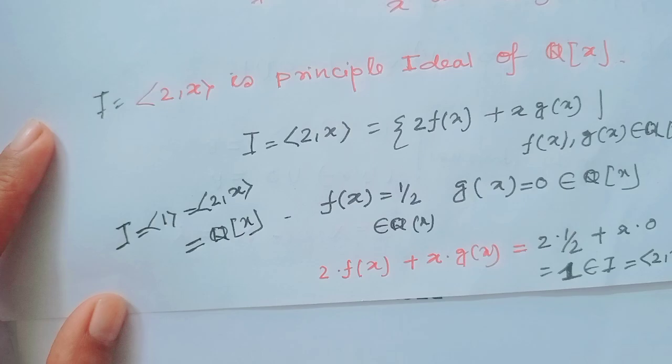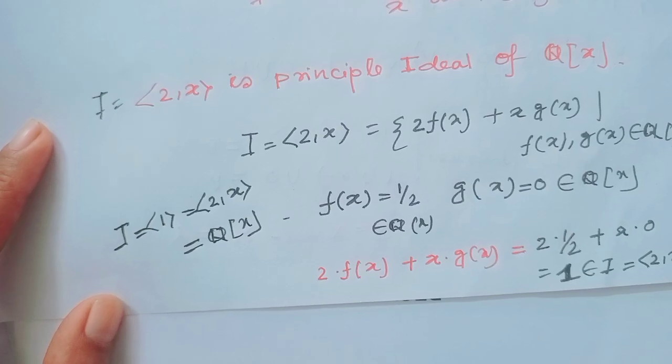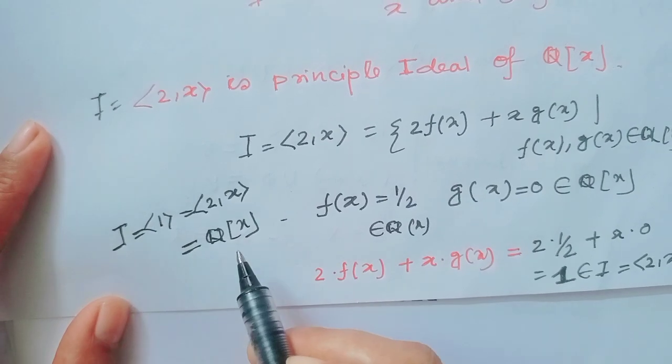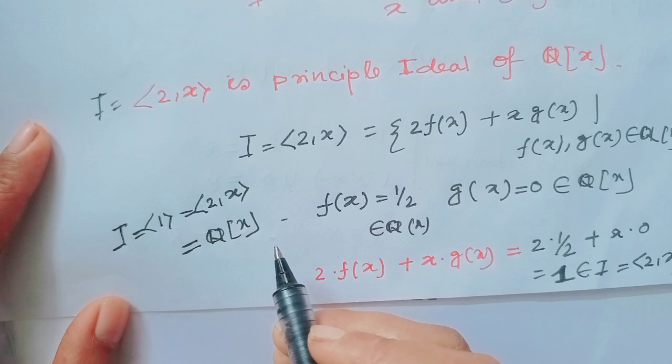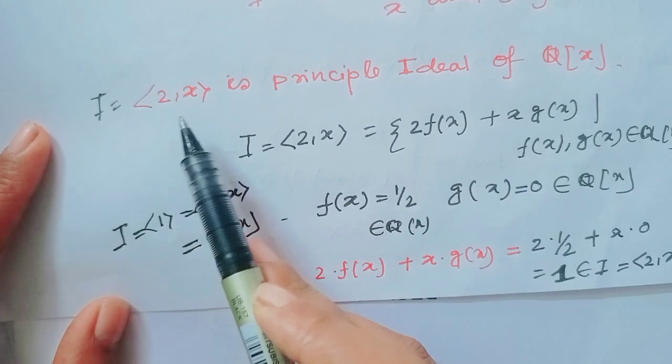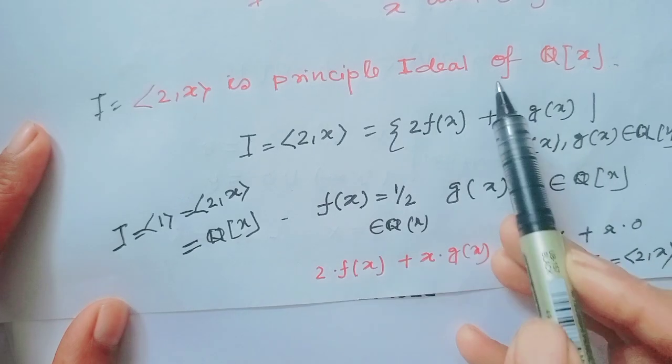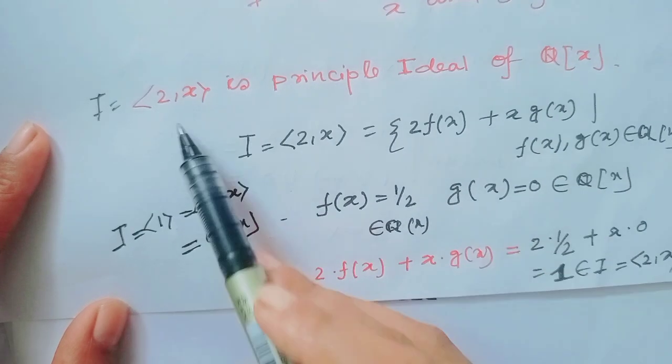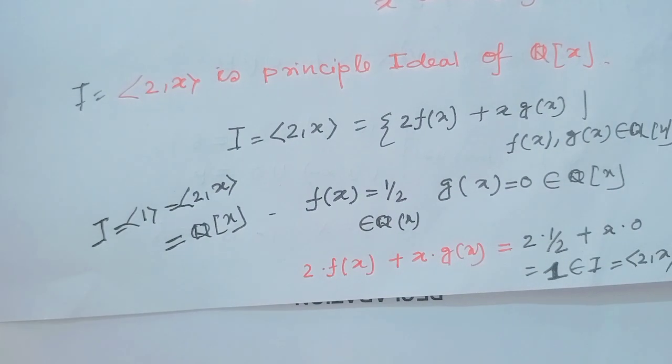And since Q is a field, Q[x] is such that this ideal is a principal ideal of Q[x], but this ideal is not a principal ideal of Z[x]. I hope all my viewers have understood.